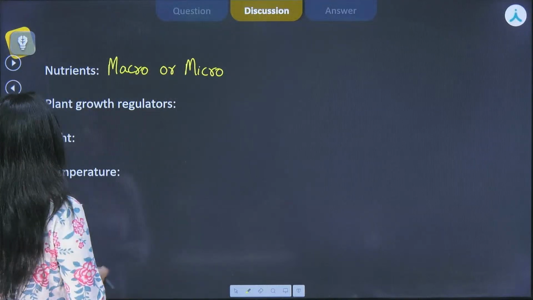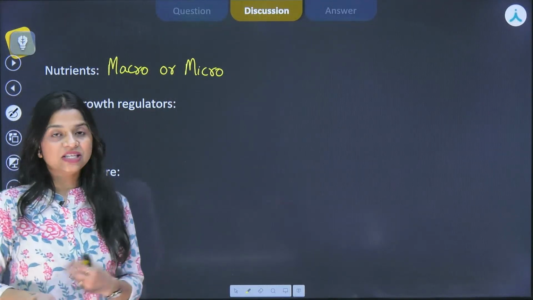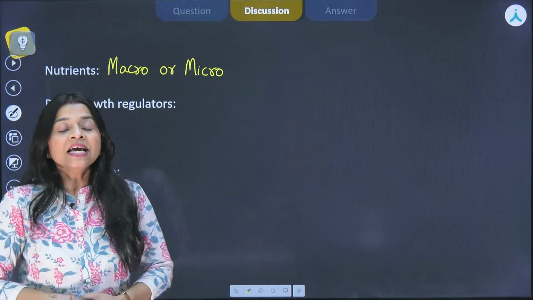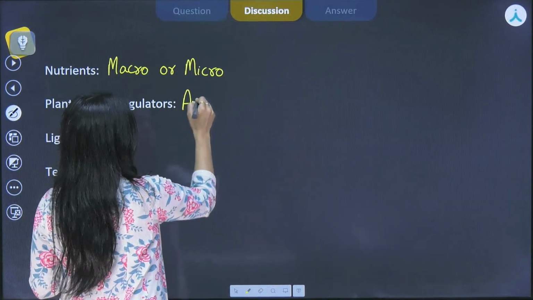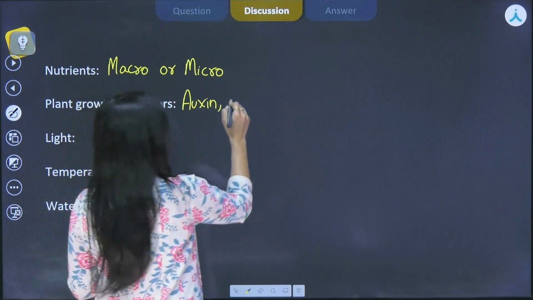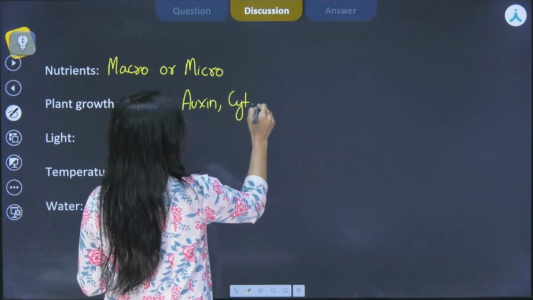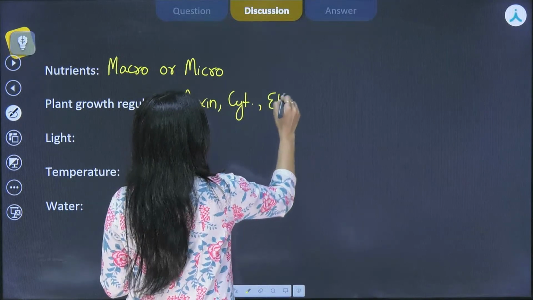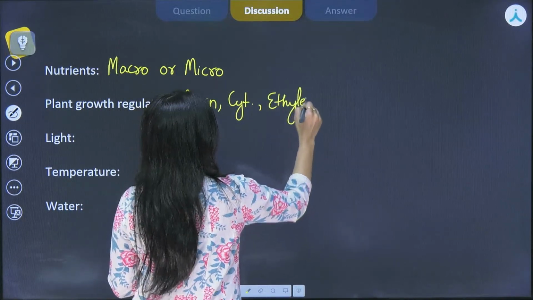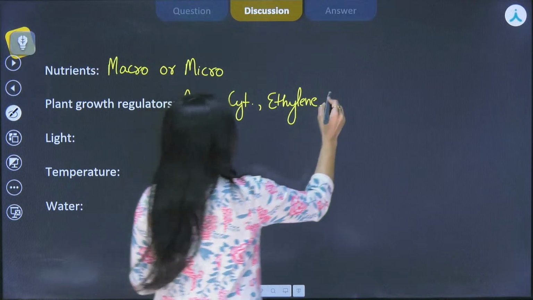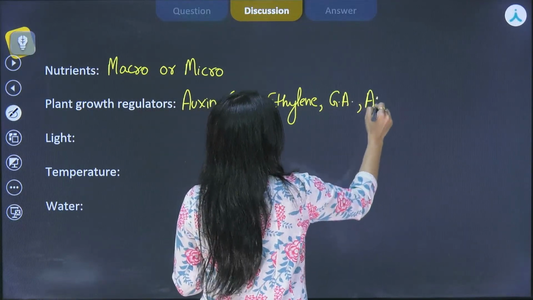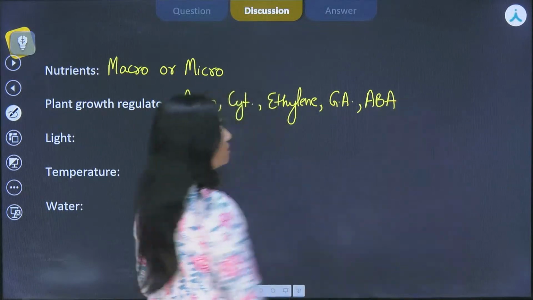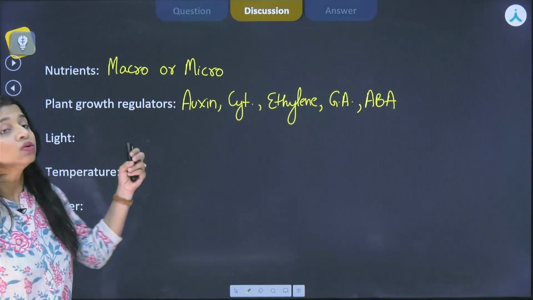Okay, and then comes the plant growth regulators. Yes, the whole chapter is about that. We have so many plant growth regulators. First of all, I will pen them all down for you. Auxin, we have cytokinin, we have ethylene, that is the fruit ripening hormone we were discussing in the earlier class. We have gibberellic acid that we just discussed, and the last one we have abscisic acid. Okay, so these are the plant growth regulators.